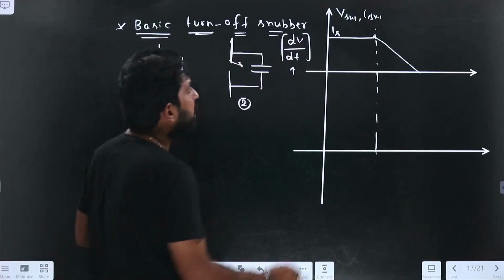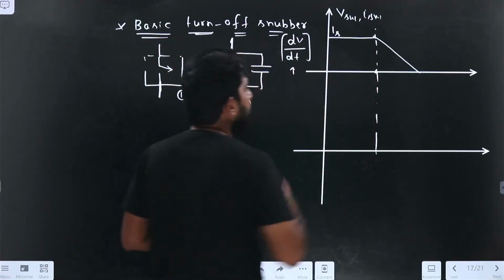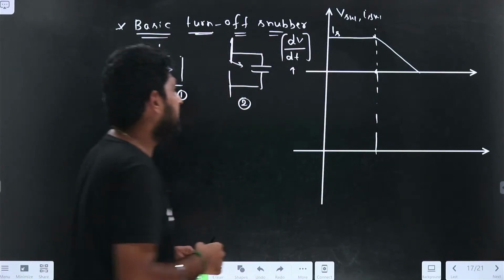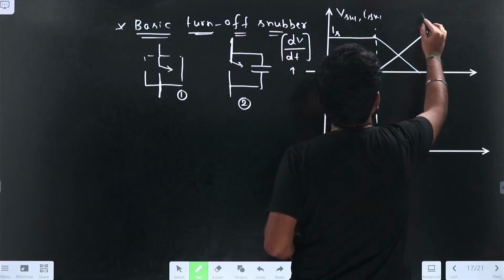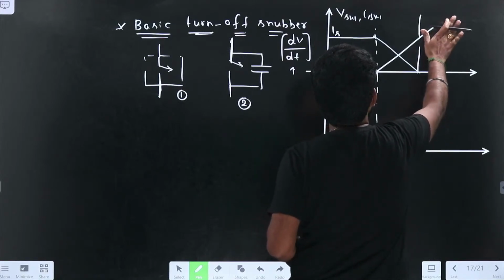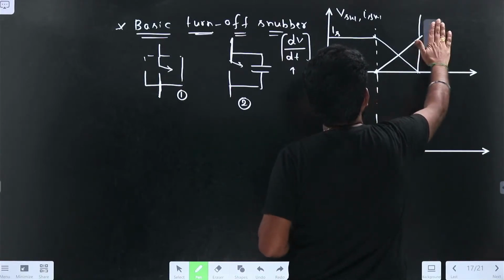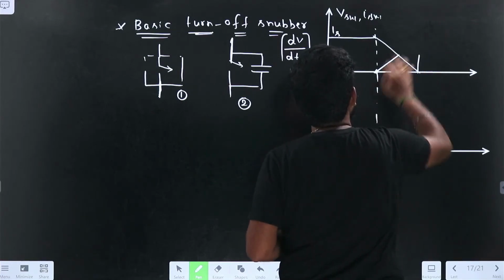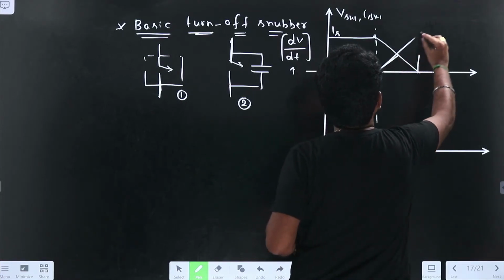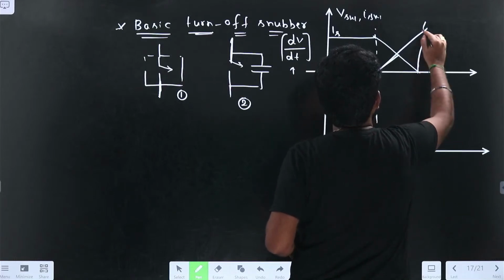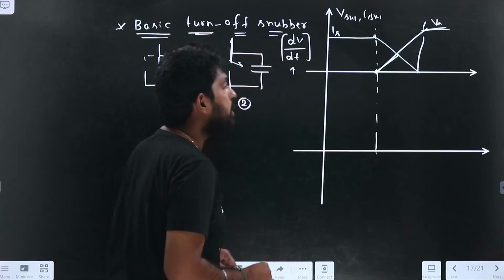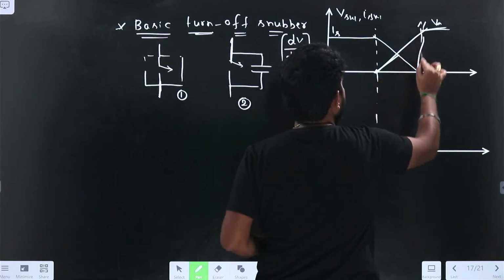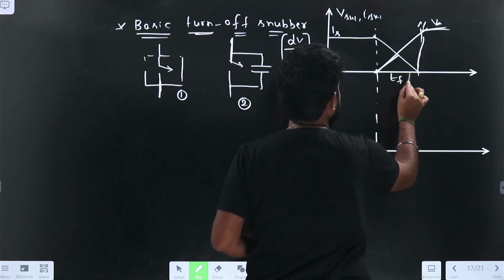Now, what happens? The voltage will increase. As I assume, at this portion it will increase to the final value. This period we call TF.